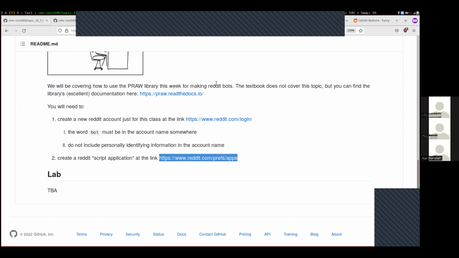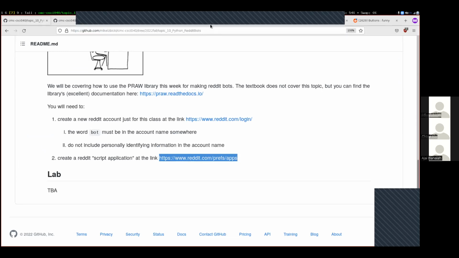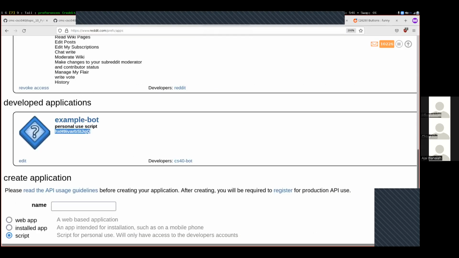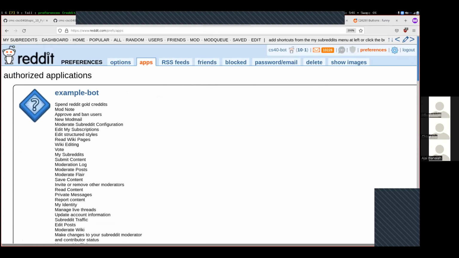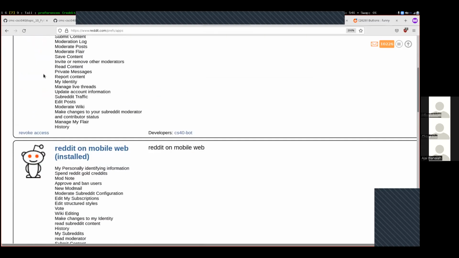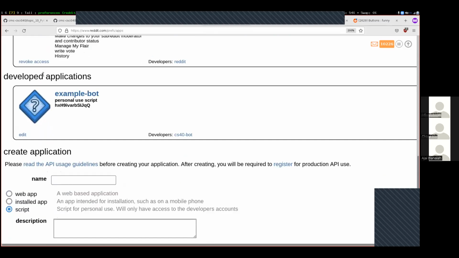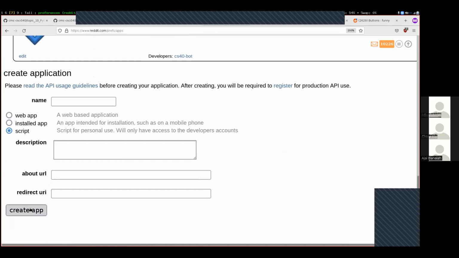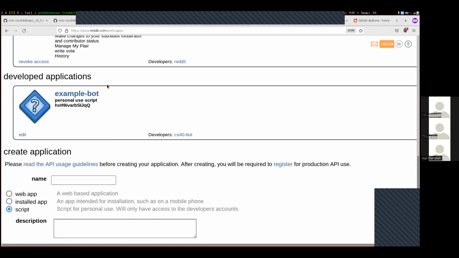If you click on that bottom link, then it will take you to this page. At the top, it looks like this. It starts with the authorized applications. You scroll down past the authorized applications, those are things that other people developed, down to the developed applications. You create your app down here. And then under developed applications, there will be all that information for you.